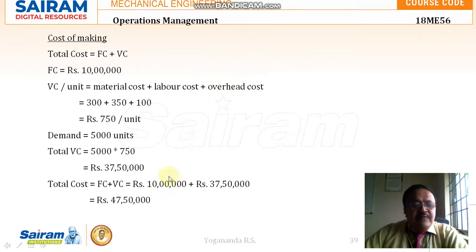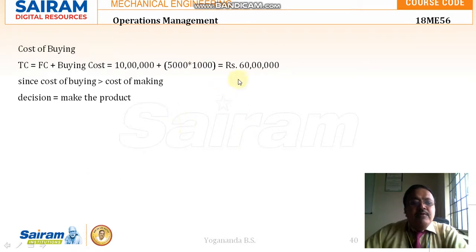So the cost of making, if the company produces on its own, is 47 lakh 50,000. If it is purchased from outside, it is costing 60 lakhs rupees. Since the cost of buying is more than the cost of making, the decision is to make the product within the company. So that is advisable.